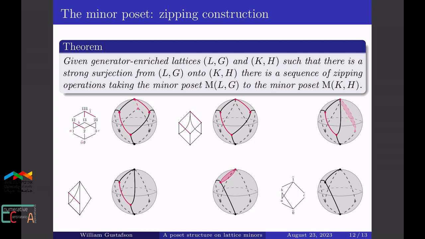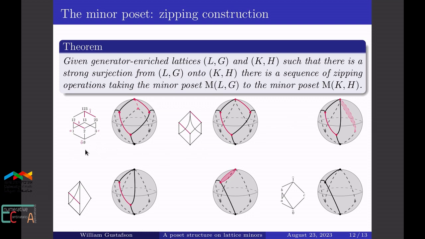My main theorem for minor posets is this construction using a zipping operation due to Nathan Reading. So this theorem here says that a strong surjection between generator-enriched lattices induces a sequence of zipping operations between the minor posets. And I have here some figures as an example showing you how this construction usually plays out.